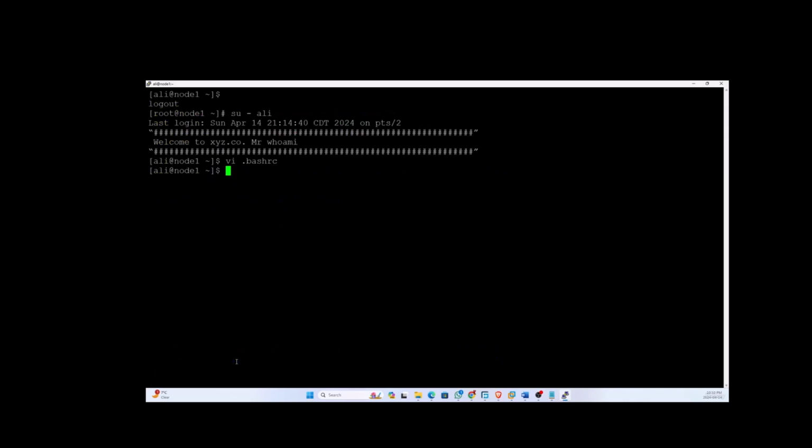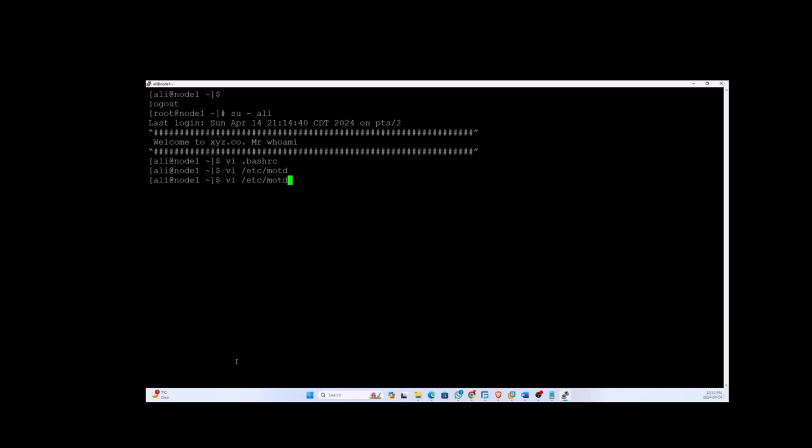So this is one way, and the second way, I'm not sure which one is the best way. This is the second way, where you can post it. You can open, let me see. I think the bash profile one is the best one, because the other ones are for the, I think so, this one is the best thing.